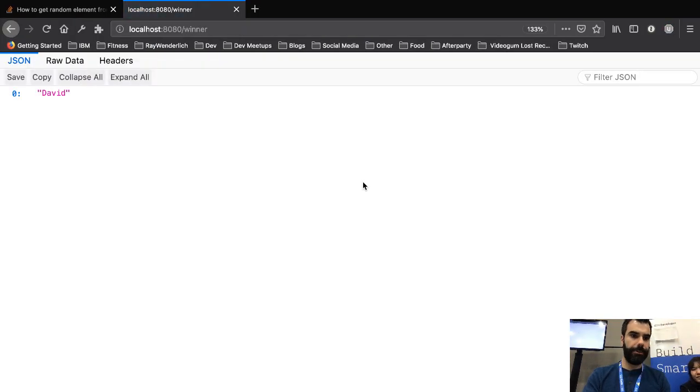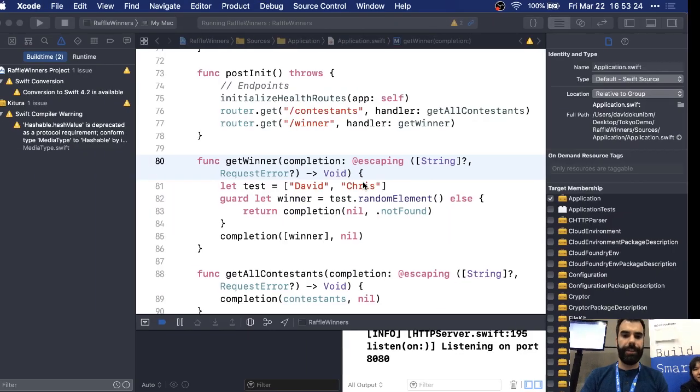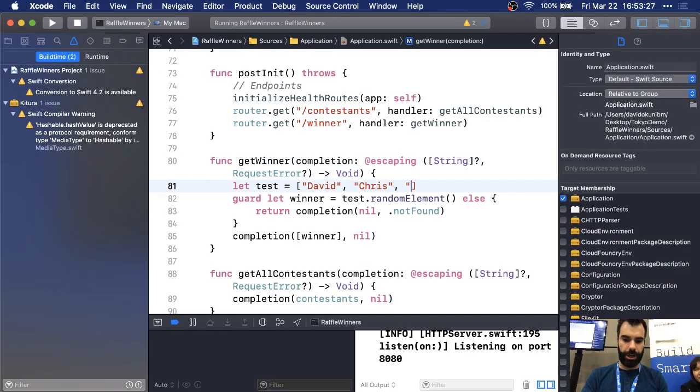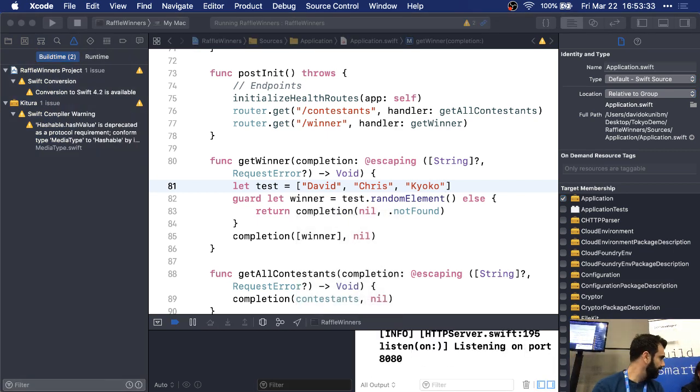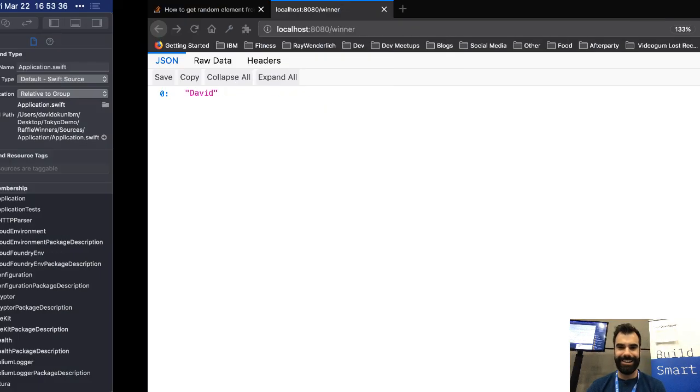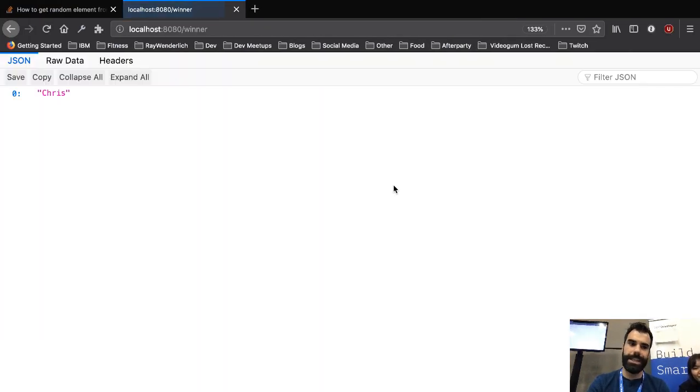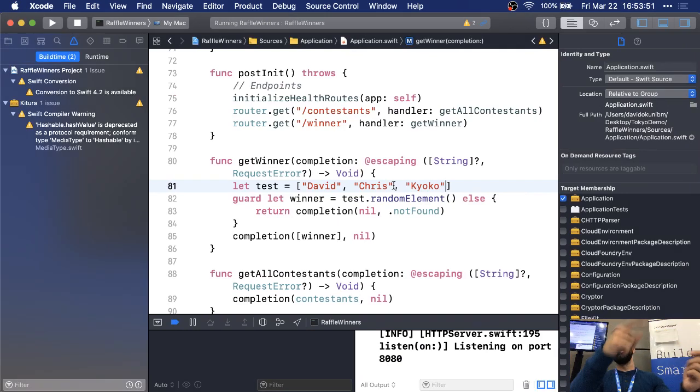Does that work? Yes. So if I return it a bunch of times, Chris, David, and just to be extra sure we're being fair about this, if I return this one more time, David, Chris, or Kyoko, let's see if that works. Are we still streaming? Awesome. All right, I'm just gonna hit return, David, Kyoko, Chris. Do we agree that's pretty random? Are we ready to try this against real, actual data? All right, I need somebody to write down the names of the winners, not a potential winner, but potentially Chris or Kyoko. Everyone's like, yes, I won, and I won, and I won.